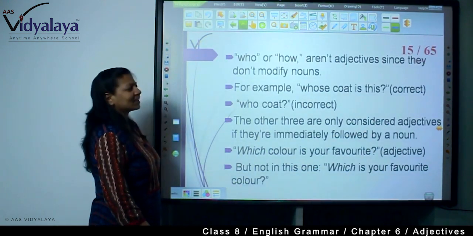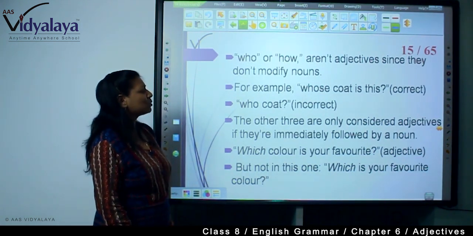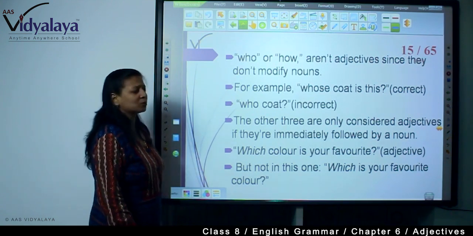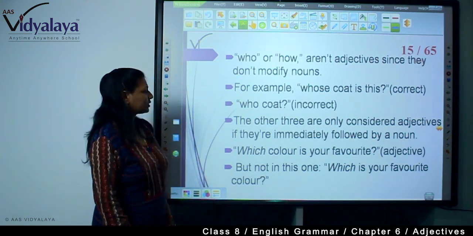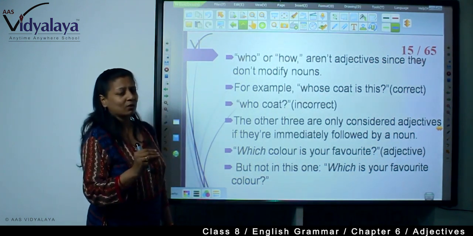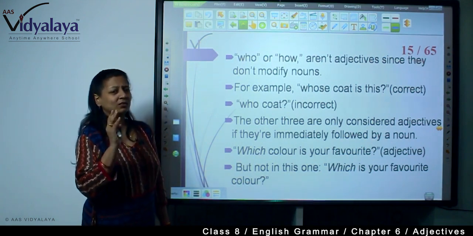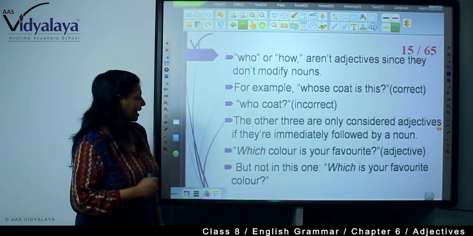Who or how aren't adjectives since they don't modify nouns. For example, whose coat is this? We don't say "who coat." The other three are only considered adjectives if they are immediately followed by a noun. See, what, which, whose, if they are immediately followed by a noun, then only they are considered as adjectives.